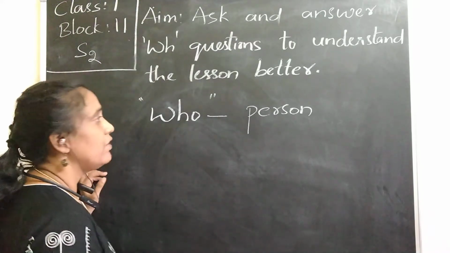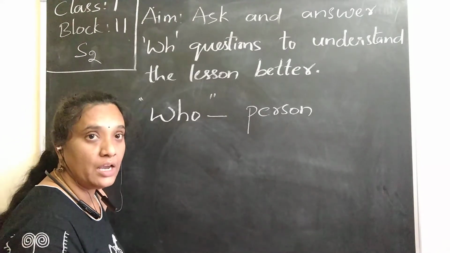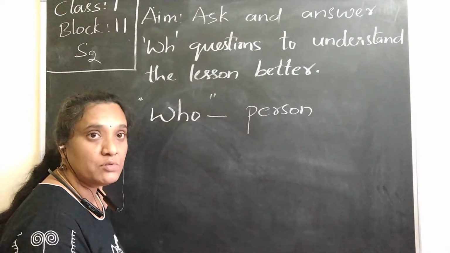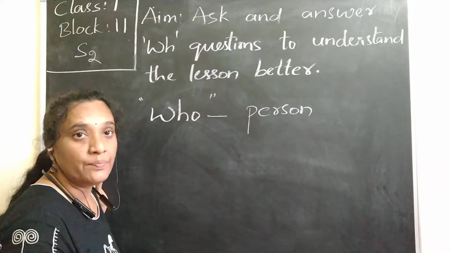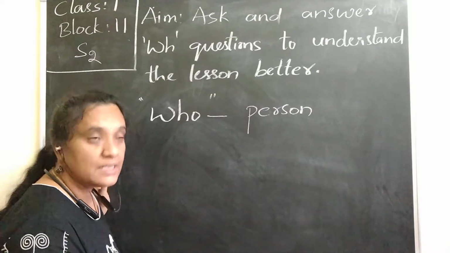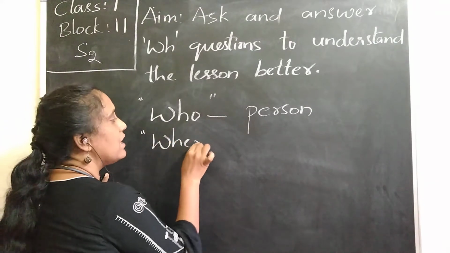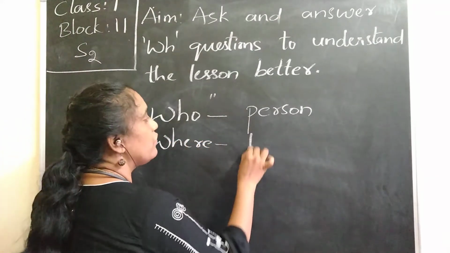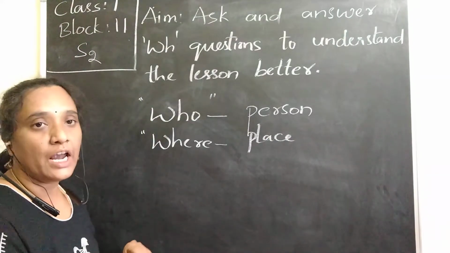In the same way, if we want to know about some place: Where are you going? Where do you buy the vegetables? Where do you live? So in this way, if we want to know about some place, we use the word where to ask the question.